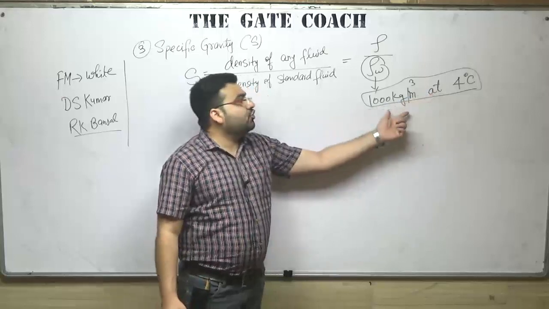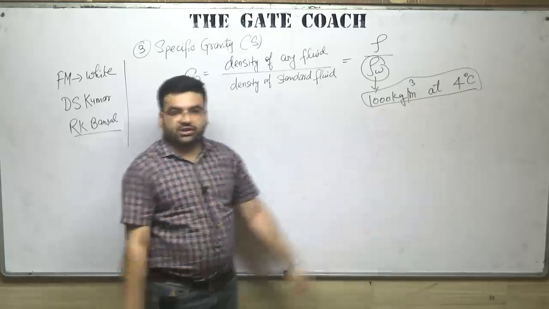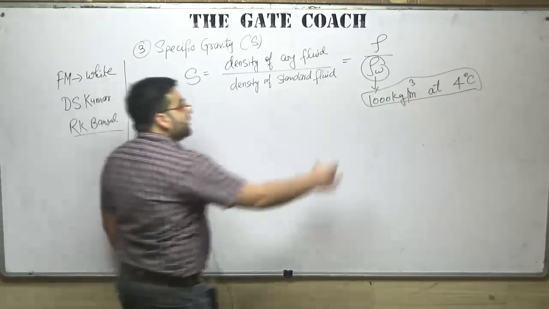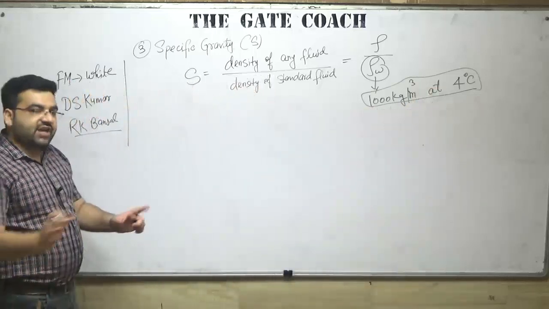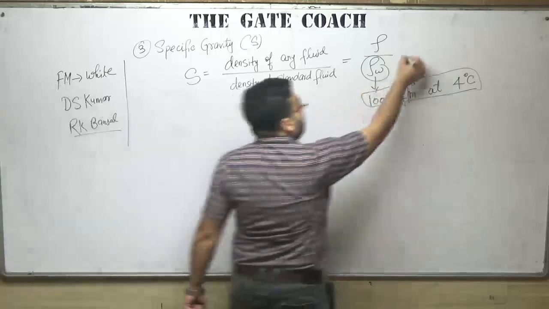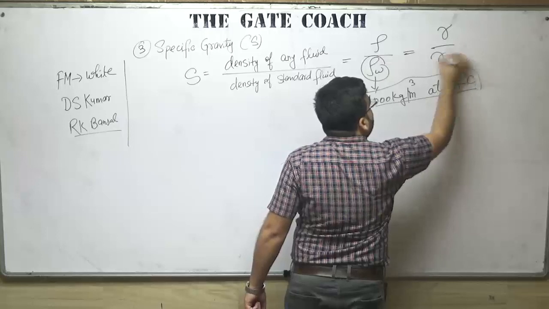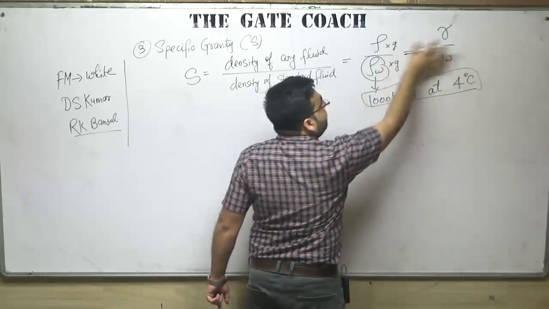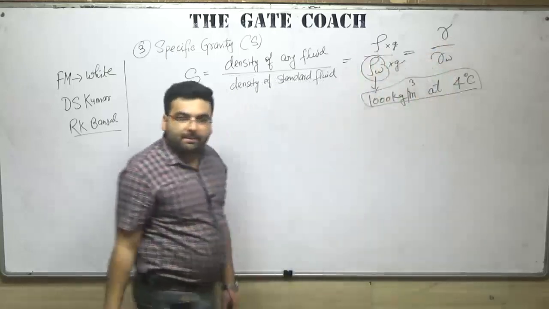And the density is found to be 1000 kilogram per meter cube. But if you increase the temperature or decrease the temperature, it will change. Clear? So that is 1000 kilogram per meter cube at 4 degrees Celsius. That is the standard. Similarly, it can be for gamma also. So gamma of any substance divided by gamma of water. Why? Because if you multiply it with g and divide it with g, it will become gamma. So it is the same thing. g will get cancelled out. It will be the same thing.